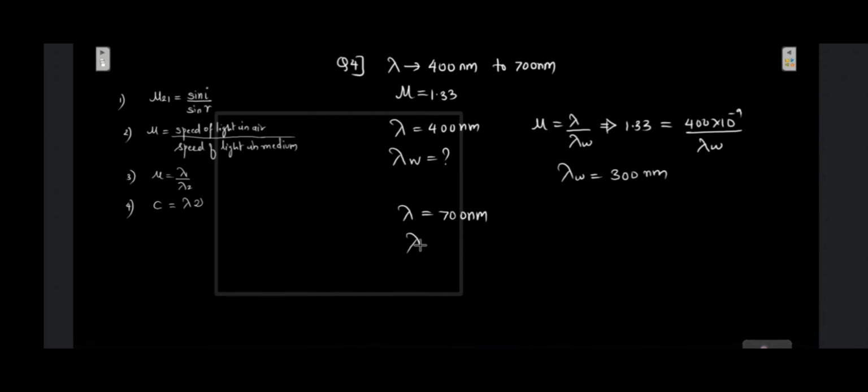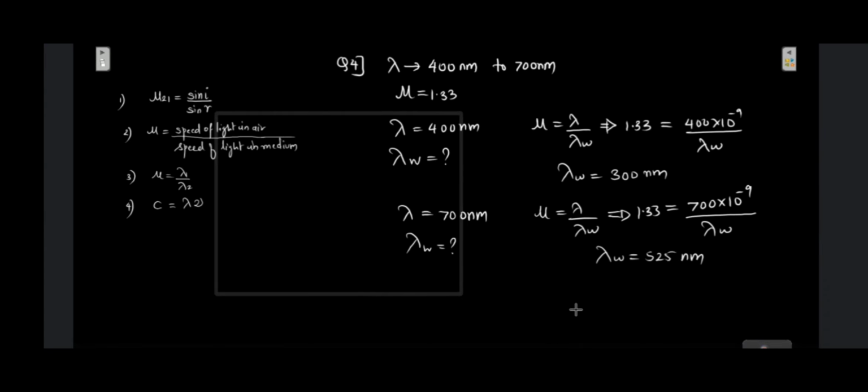So we'll have to find out what is going to be in water. So same formula again. So mu will be equal to lambda in air upon lambda in water. So we can use 1.33 will be equal to 700 nanometers divided by lambda in water. So now it is going to be 525 nanometers. So for the corresponding range of 400 nanometer to 700 nanometer, the range in water is going to be 300 nanometer to 525 nanometers.